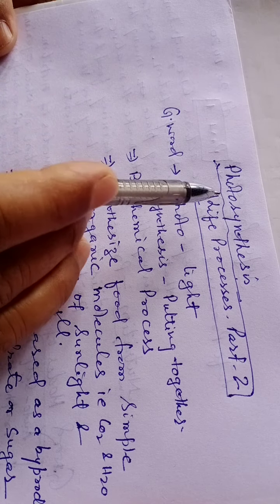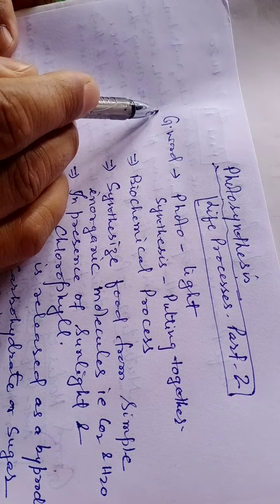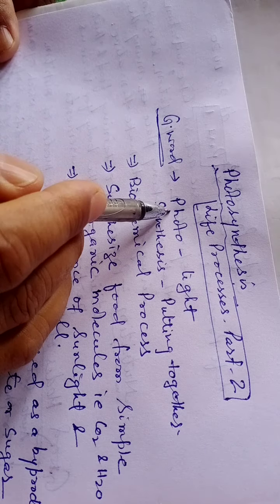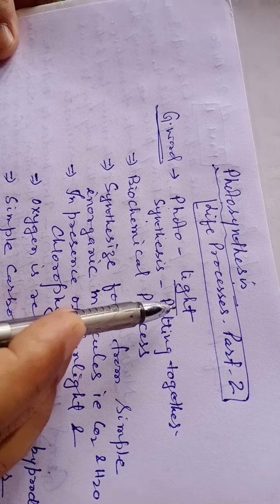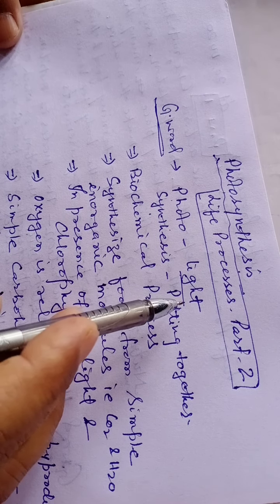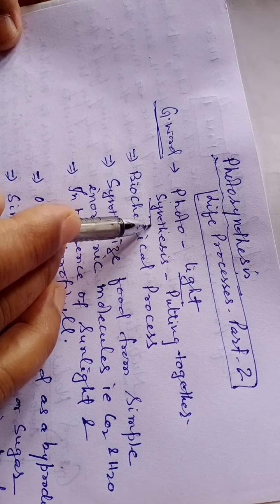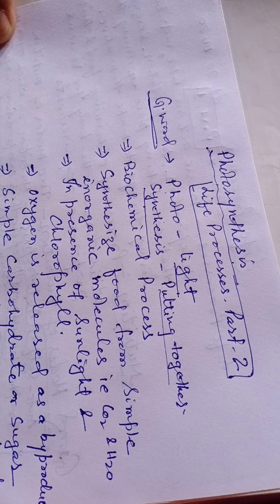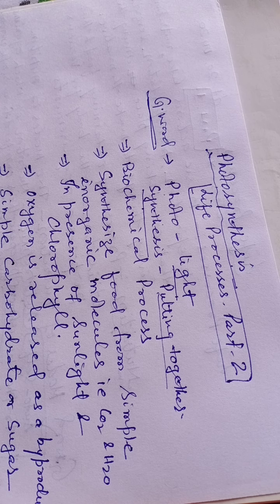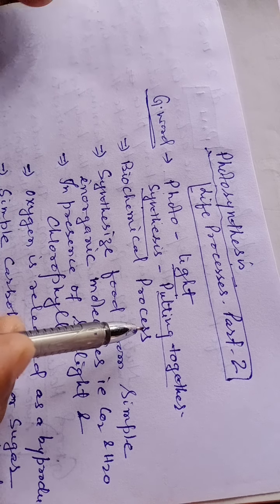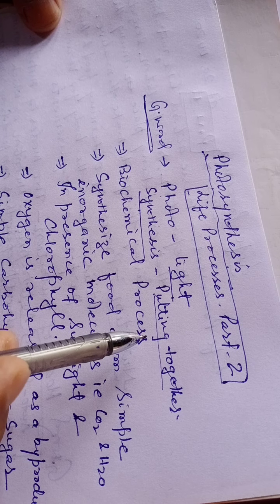As its name indicates, photosynthesis is made up of two terms. It is coined from Greek words, that is photo and synthesis. Photo means light. As you know that this process takes place in presence of sunlight, so sunlight is essential for photosynthesis. And the meaning of synthesis is putting together, which means simple inorganic compounds are converted into complex ones, that is glucose molecules.